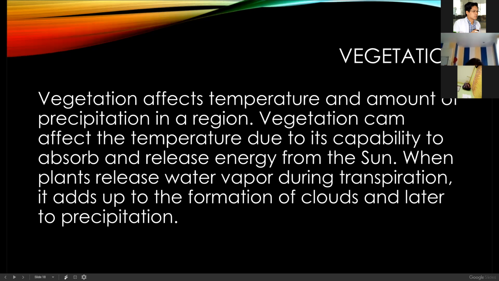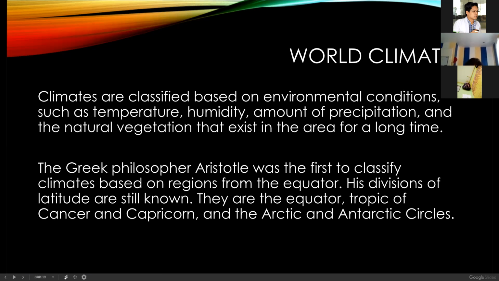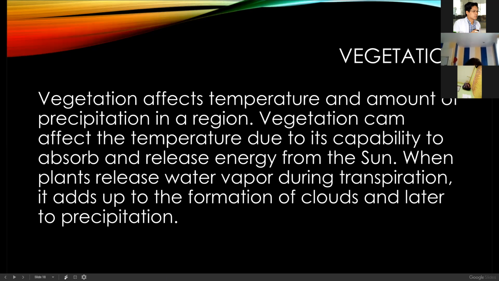Remember that your plants transpire, leaving water vapor in the leaves and in the environment. Later it will contribute to the formation of clouds and later precipitation or rain. Precipitation is the other term for rain. Do you have any questions so far?